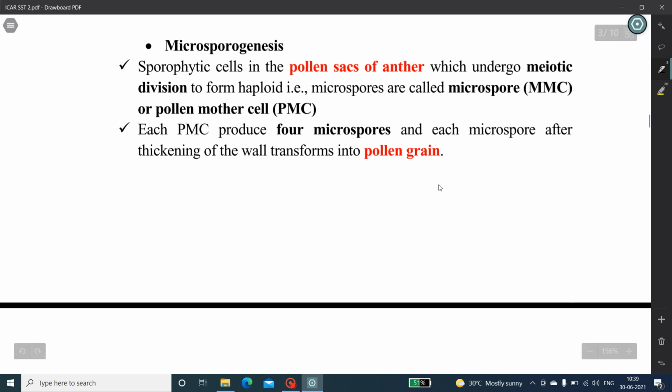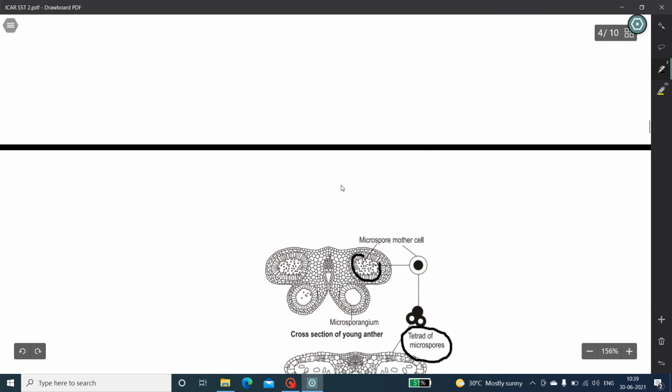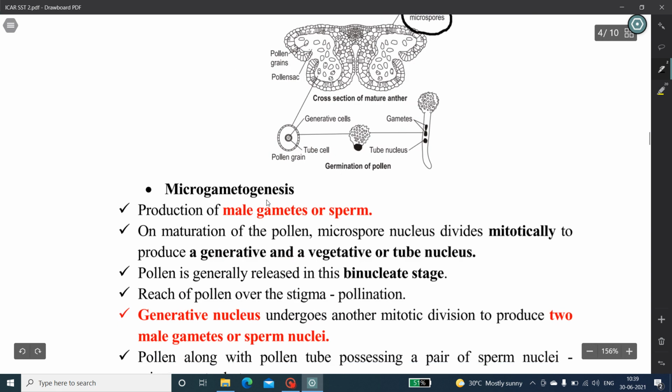And here, what does microsporogenesis mean? In microsporangia, a few of the cells become microspore mother cells or pollen mother cells. Each PMC produces 4 microspores, and each of the 4 microspores is functional and undergoes division and develops into a pollen grain. This is enough here. The next one we will see is